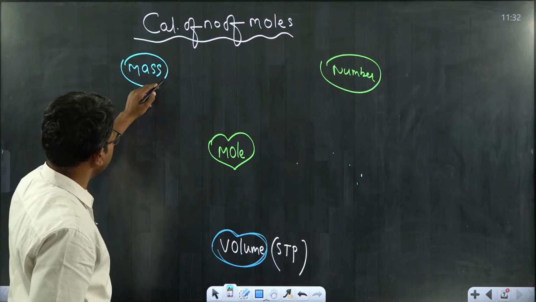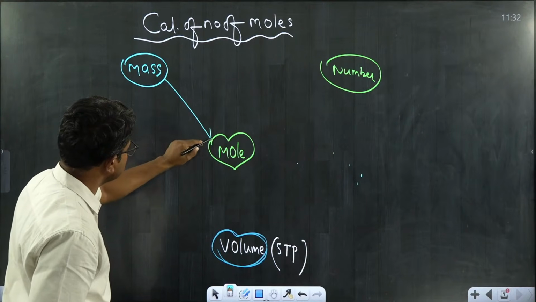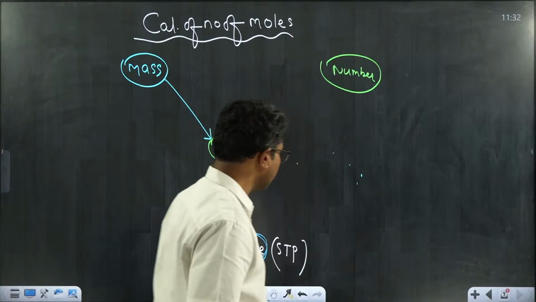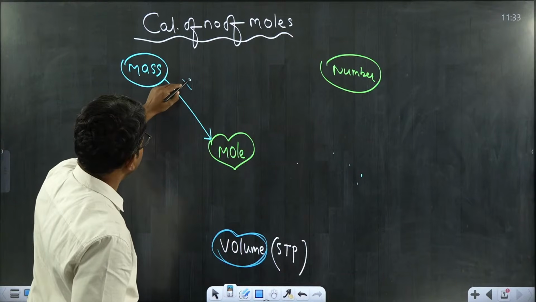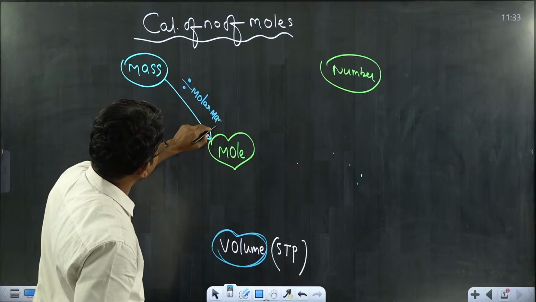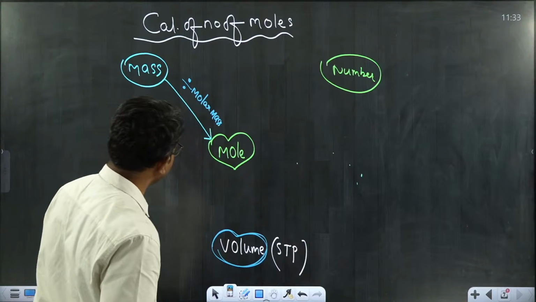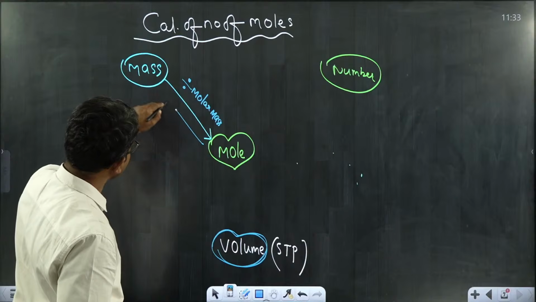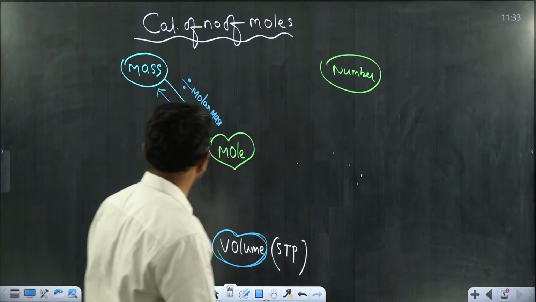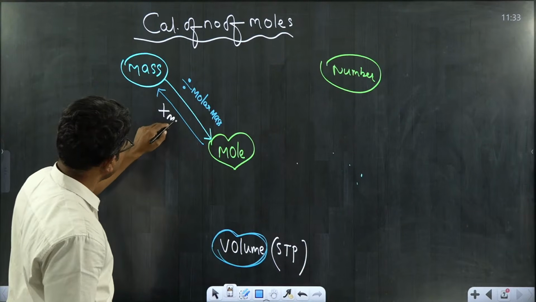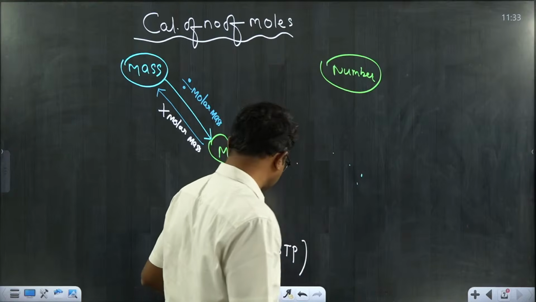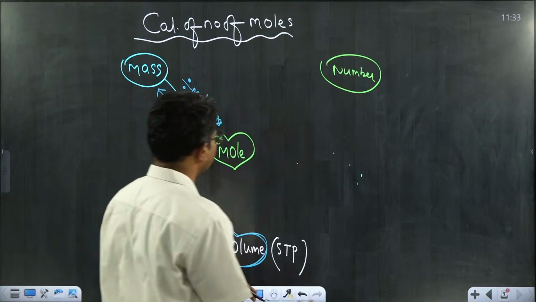Now, how to convert the given mass into mole? Can anyone tell me? If the mass is given, it should be divided by molar mass. So mass upon molar mass gives the mole. Then if I know the moles, how to convert back into mass? We can convert mass into mole and mole into mass. So you should multiply with molar mass. With this diagram, you can calculate the moles for any given substance, with any kind of question.